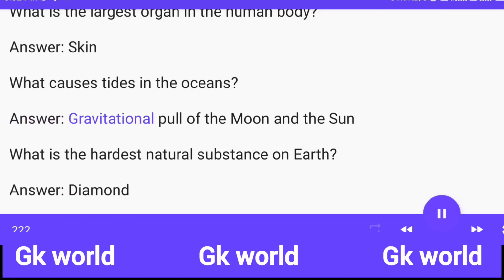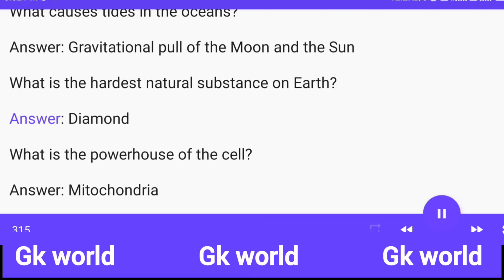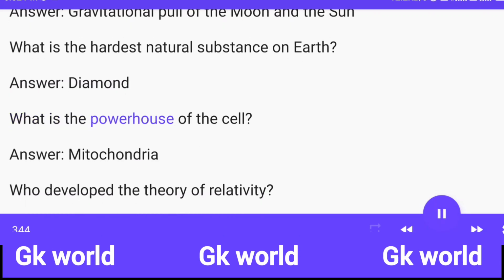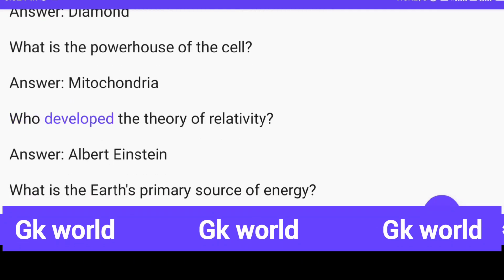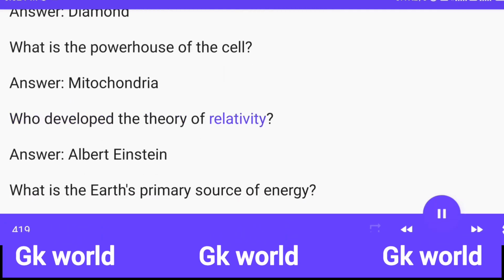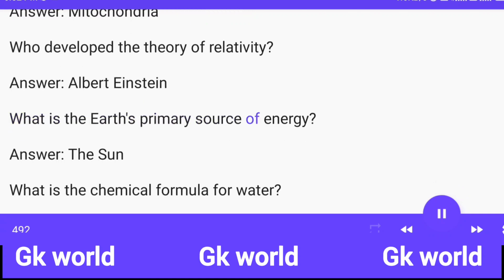Answer: Gravitational pull of the moon and the sun. What is the hardest natural substance on Earth? Answer: Diamond. What is the powerhouse of the cell? Answer: Mitochondria. Who developed the theory of relativity? Answer: Albert Einstein. What is the Earth's primary source of energy?